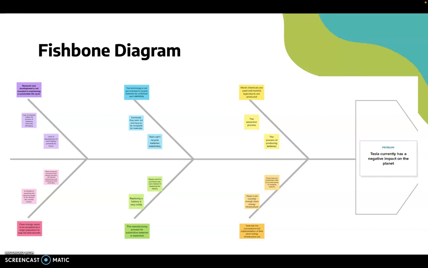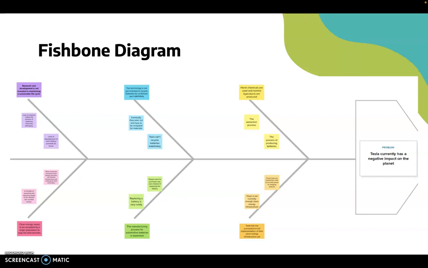So our main problem was that Tesla currently has a negative impact on the planet. So we say, why? And we answer that it's the process of producing batteries. So then we ask why to that, and we see that it's actually the extraction process. And so finally we ask why the extraction process, and we find that harsh chemicals are used and harmful byproducts are actually produced when we extract these elements.